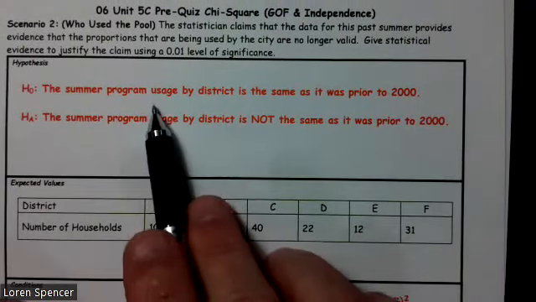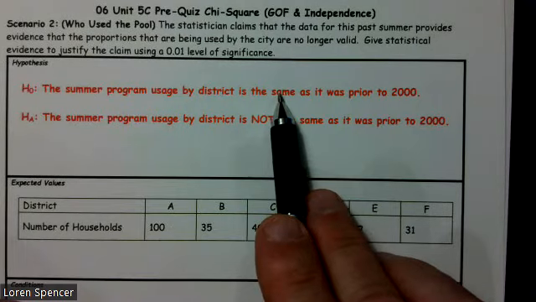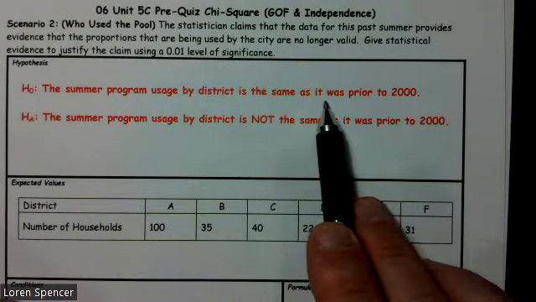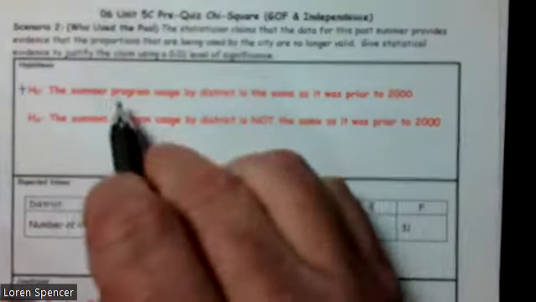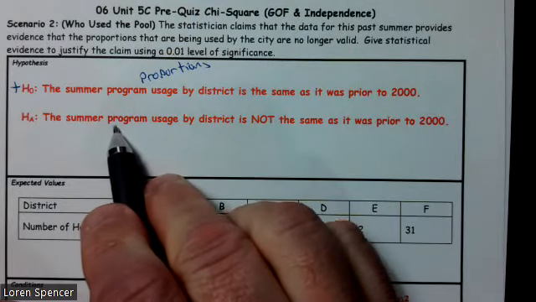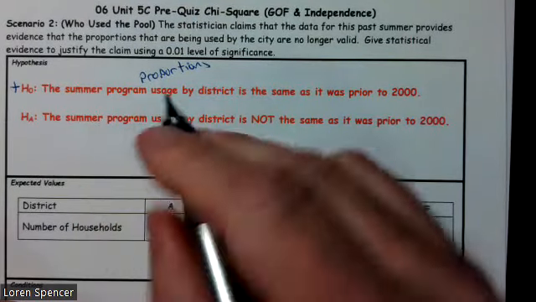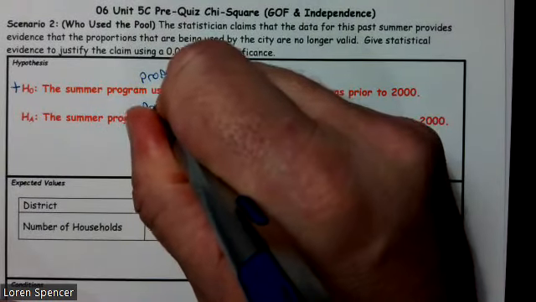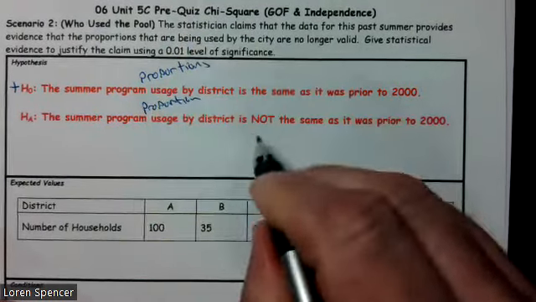All right, so our H0: the summer program usage by district is the same as it was prior to 2000. We probably should have said the summer program proportions would have been better. And Ha: the summer program proportion usage by district is not the same.